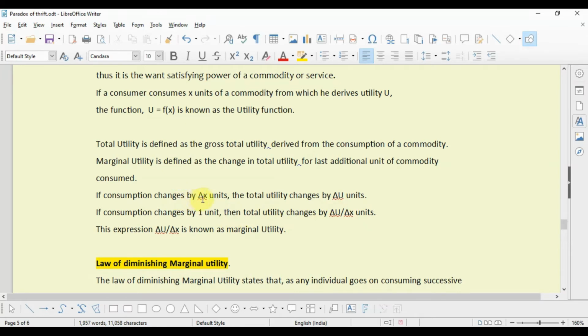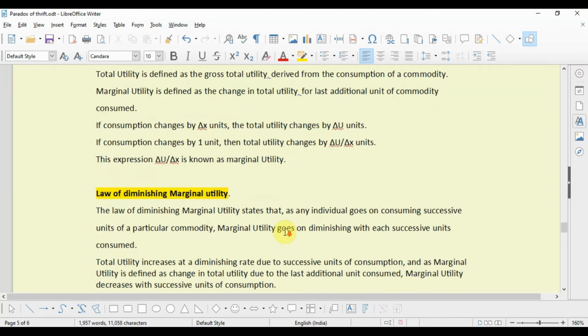If consumption changes by delta X units, total utility changes by delta U, and if consumption changes by 1 unit, then total utility changes by delta U divided by delta X units. This expression, delta U divided by delta X, is known as marginal utility. Please note that the symbol delta indicates change.